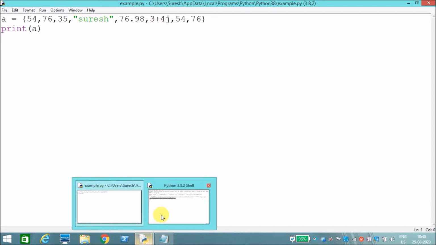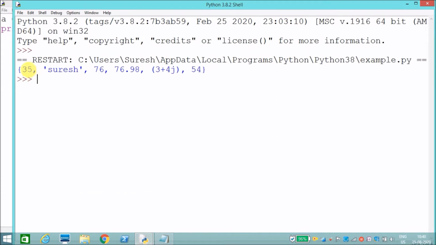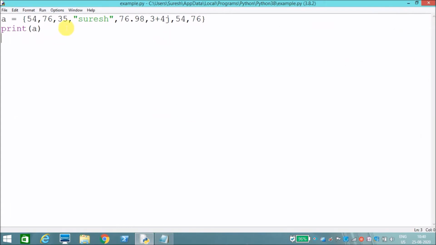But while displaying, it displayed 35, Suresh, 76, 76.98. That's why it is unordered. We can't find the index value because it keeps on changing. In a set we can't find the order, I mean the index value. That's why it is unordered. And it won't allow duplicates, which you got to know.